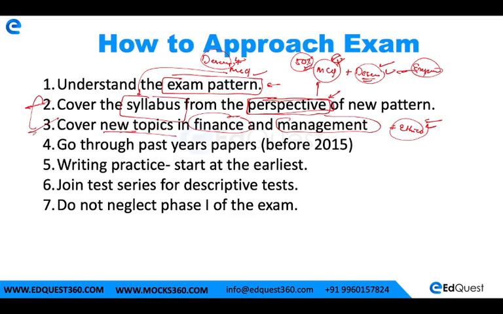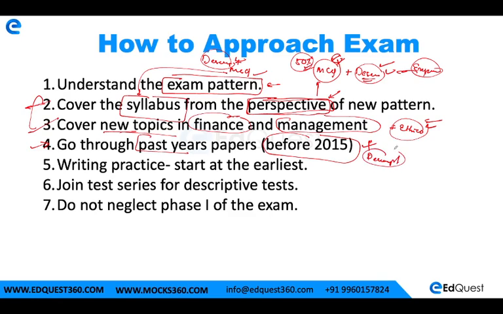If these are the challenges, there are some clues which are available which you can opt for. I would simply suggest go through past year's papers, that is, before 2015. There are some papers available by RBI for their exam pattern which was before 2015, and this was a descriptive pattern, right?